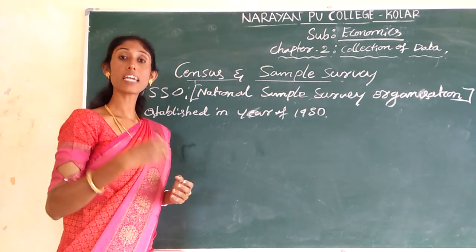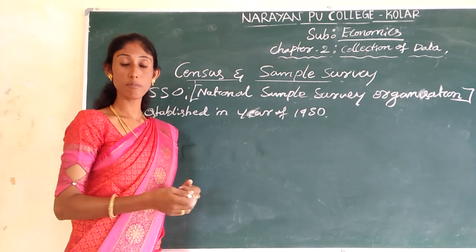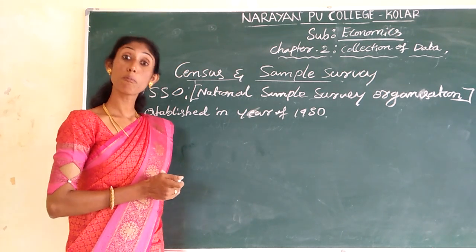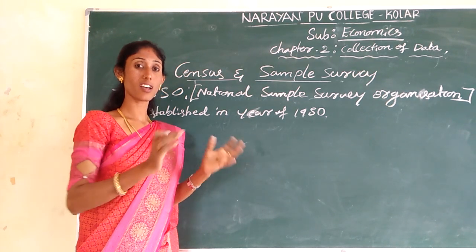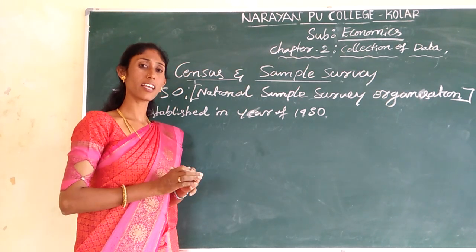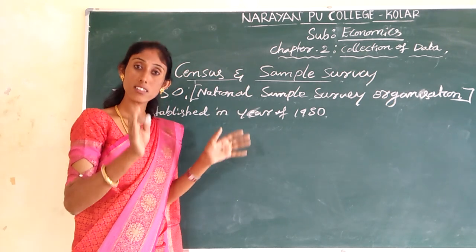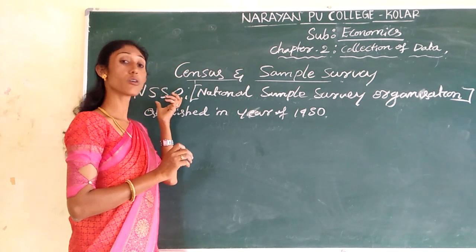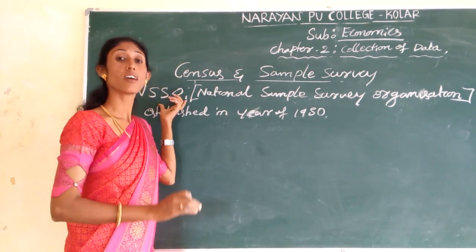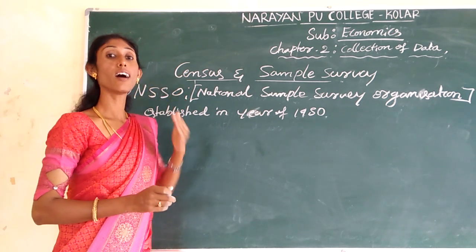It means public distribution system, and also industrial production and agricultural production activities, how the activities are going on. Likewise, relating to all these areas, the NSSO used to collect the information necessary for the Planning Commission.